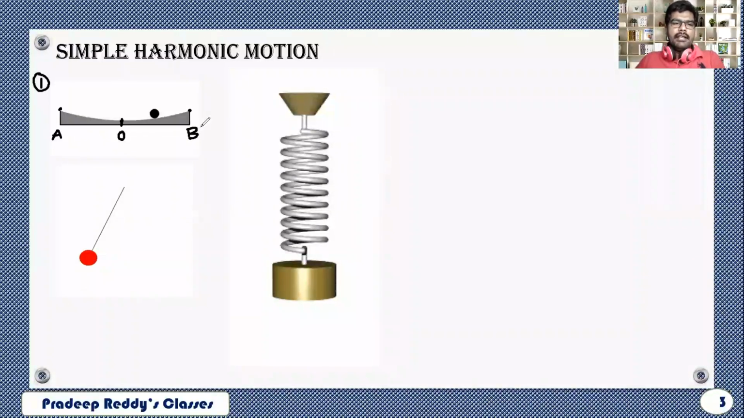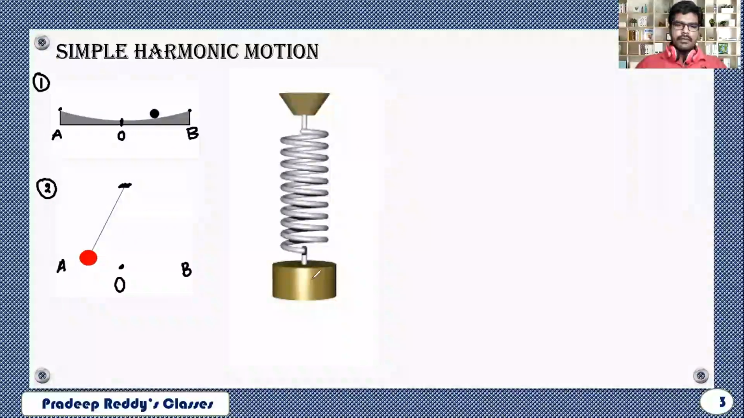Likewise, in the next example, you are able to see a pendulum. This is example number 2. A mass attached to the ceiling along with a string is said to be a pendulum. It actually starts at this position, and this position is O. It goes to extreme position A, and then again it returns back to this position B.